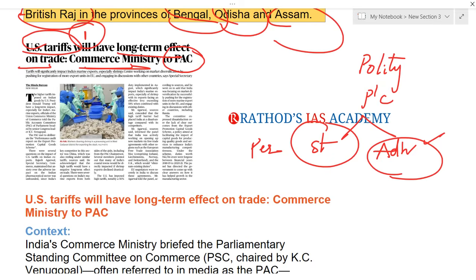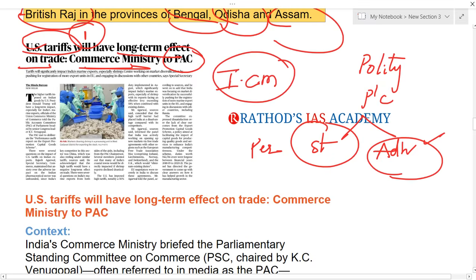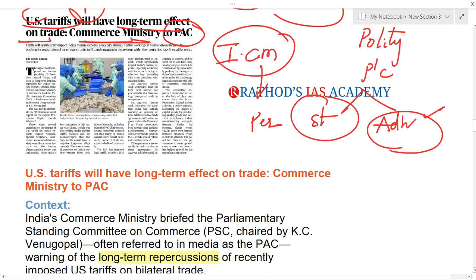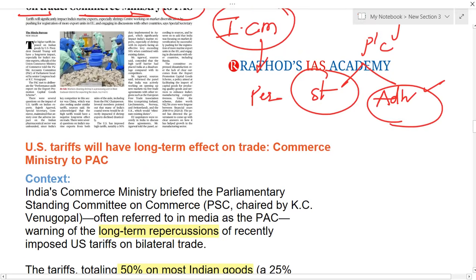Here, the article says that the Indian Commerce Ministry told the permanent standing committee on commerce that there will be long-term effects because of the US 50% tariffs on Indian goods.